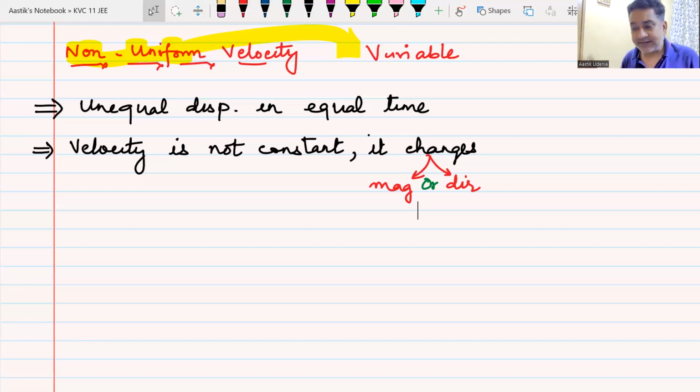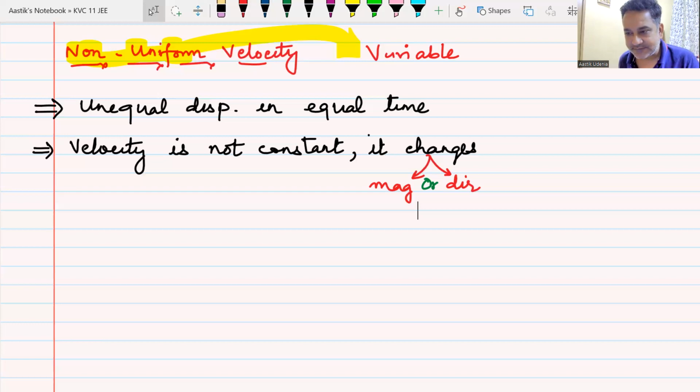What is the example of changing both? Any motion. I am on a bike and sometimes I'm at 20, sometimes I'm at 30, and then I am doing all sorts of stunts. I'm moving here and there. That is the example of velocity changing in magnitude as well as in direction.